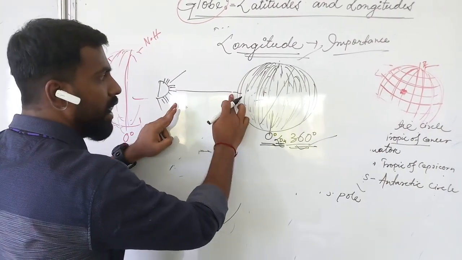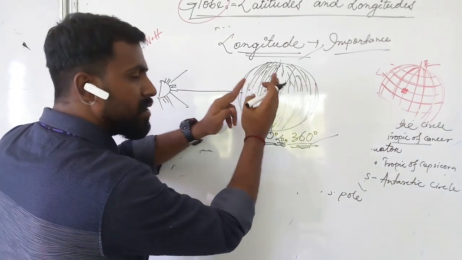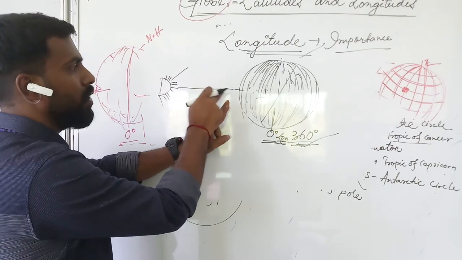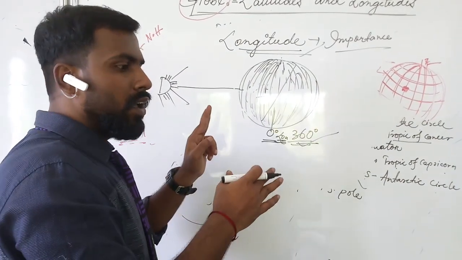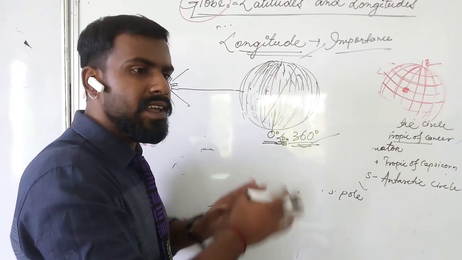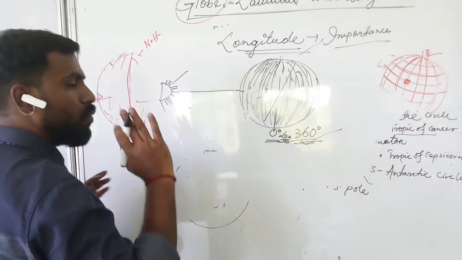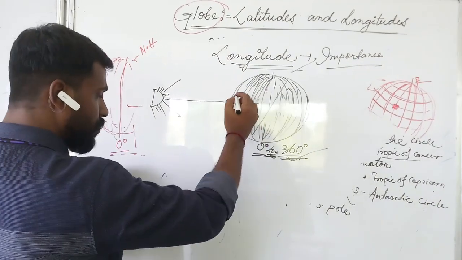The direct sunlight is experienced by one longitude, and there is a time gap. After some time the next longitude comes in front of the sun. So sunrise and sunset are not happening at the same time throughout the world. There are differences, and that is why the difference of time is also there. Now one math is there. In your book it is given. I am sorting it out.